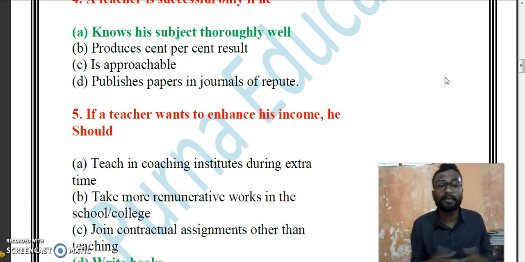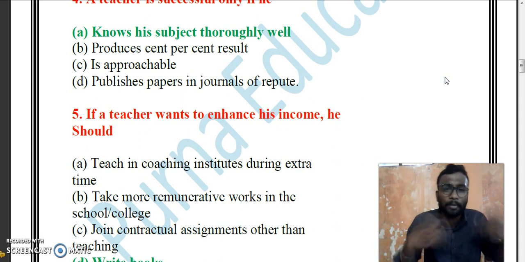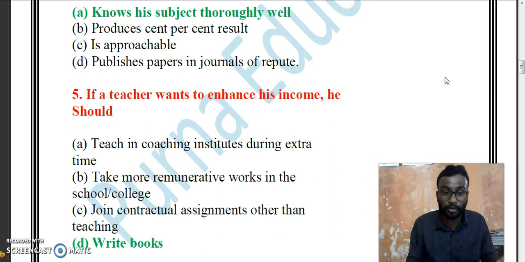Take more remunerative works in the school or college. What could he engage in that is remunerative? Not really so. Join contractual assignments other than teaching. Of course, they may go for contractual assignments, but it doesn't mean they get the scope to earn more money. No. So the fourth option is write books.